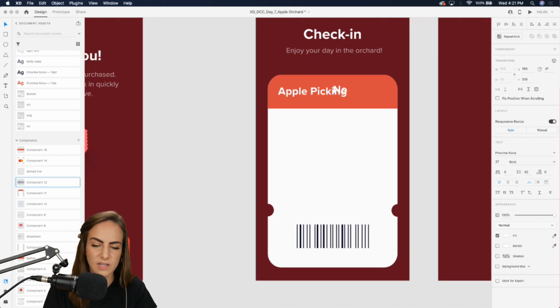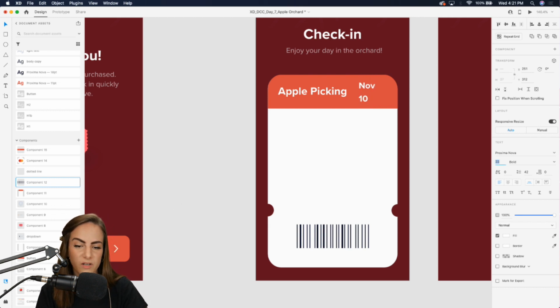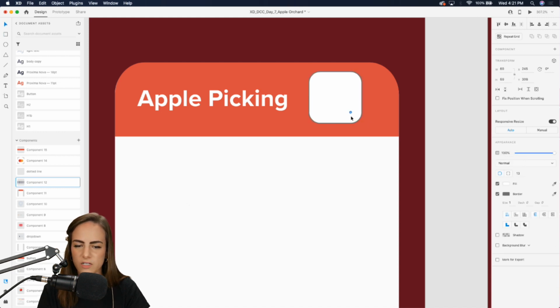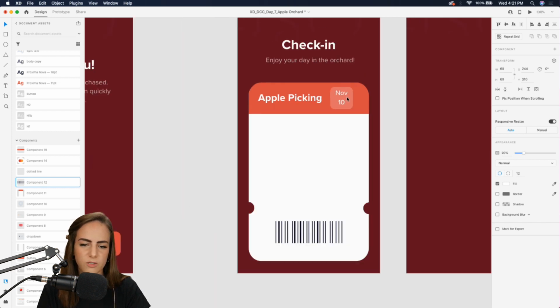And then we'll say the date. So November 10th. And these I'll bring down quite a bit as well. Maybe I'll make this just regular. This one can be medium. Kind of center those there. And for a little bit of contrast here, let's add a little bit of a background, just bringing down that opacity on those.